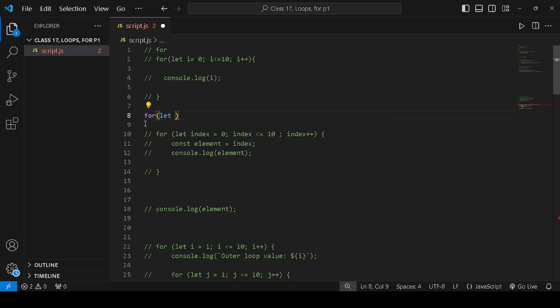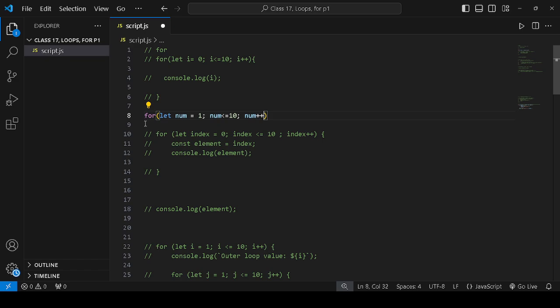You can name your variable anything; I will write num, short for numbers. num is equal to 1, then a terminator, then num is less than or equal to 10. Then I terminate it and write num plus plus.